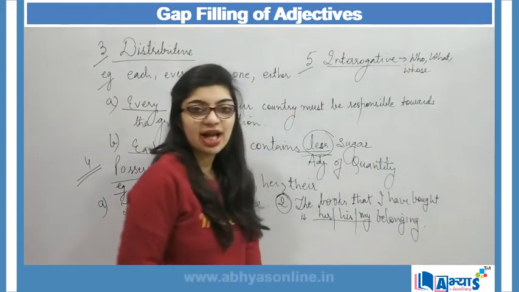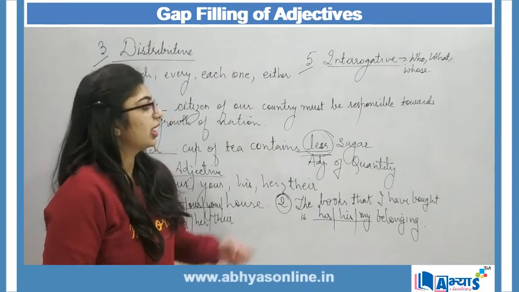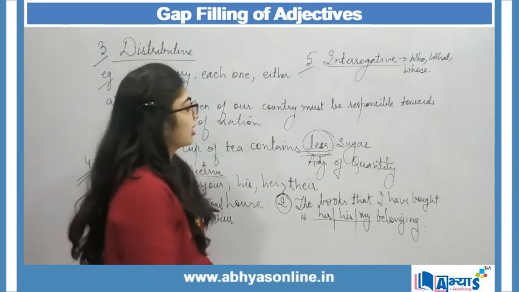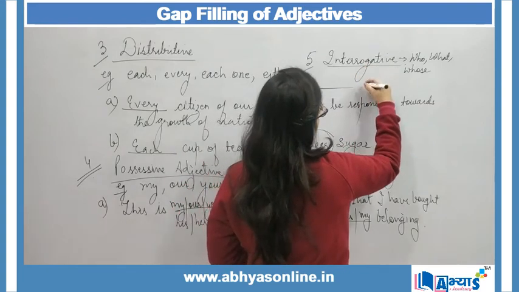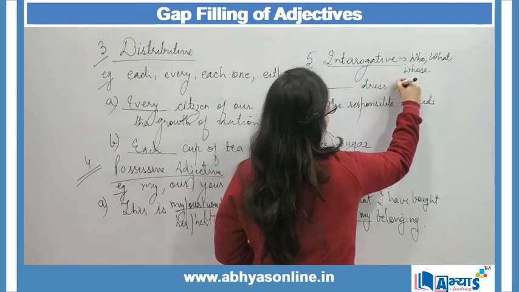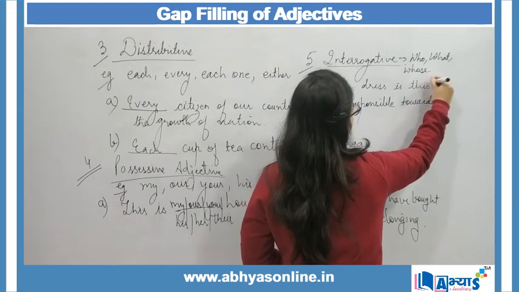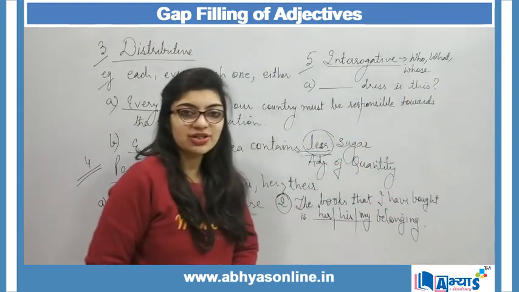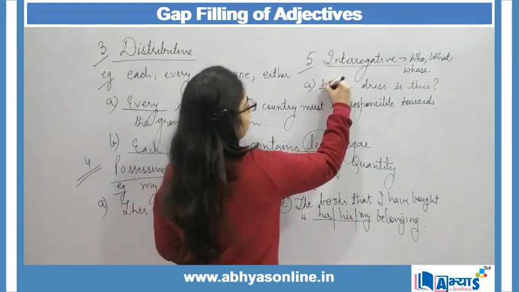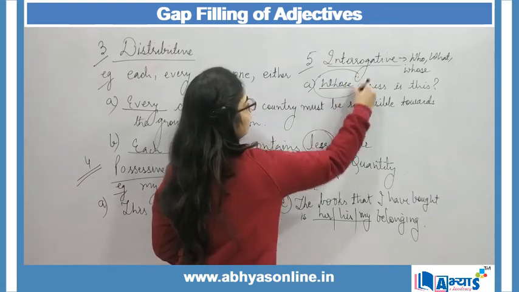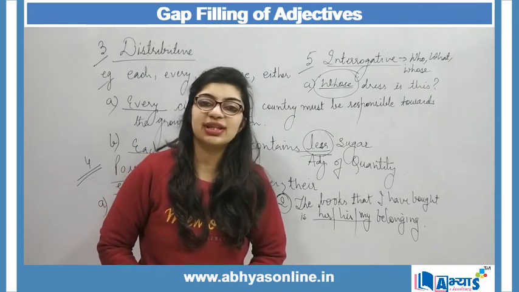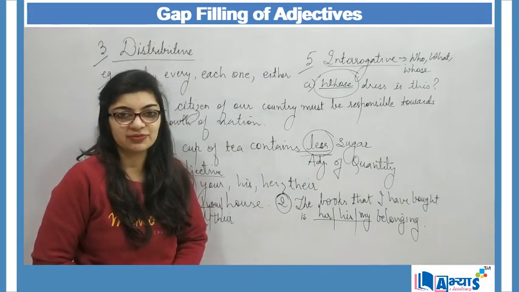These are some of the examples of interrogative adjective. Implementing this in a sentence, it can be: dash dress is this. Again I am asking a question, so here the answer will be: whose dress is this. So I can fill in the gap using the word whose, and whose is an example of interrogative adjective.